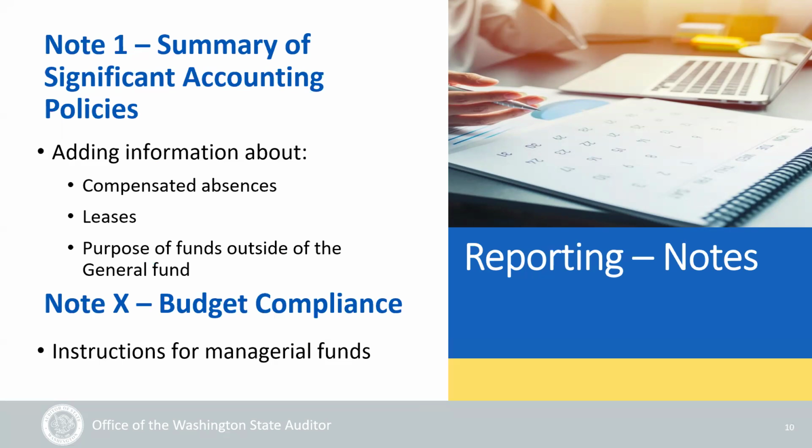What this means is that you will no longer just say, we have proprietary funds. You will now say things like, we have proprietary funds for our waste water, or whatever you are using your proprietary funds for. For Note X, budget compliance, we have added instructions for the managerial funds that have their own legally adopted budget, but are rolled into the general fund on the C4. These need to be reported in the budget compliance note, and we have added instructions on how to reconcile and disclose those additional funds in your note.